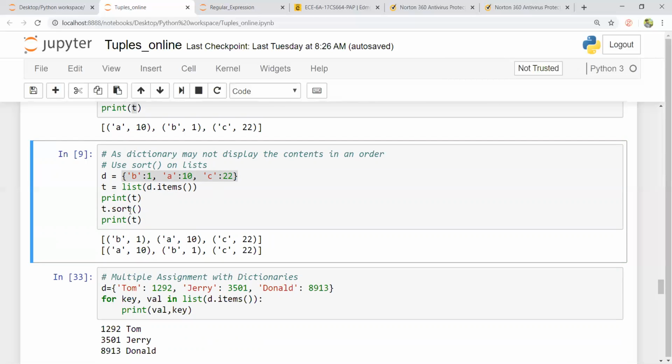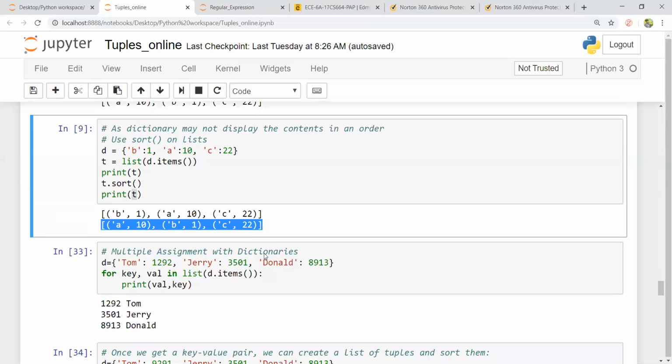So I simply say t dot sort. By default it will be in alphabetical order, because I have keys of string type. So if I print t, it will sort the tuples in alphabetical order.